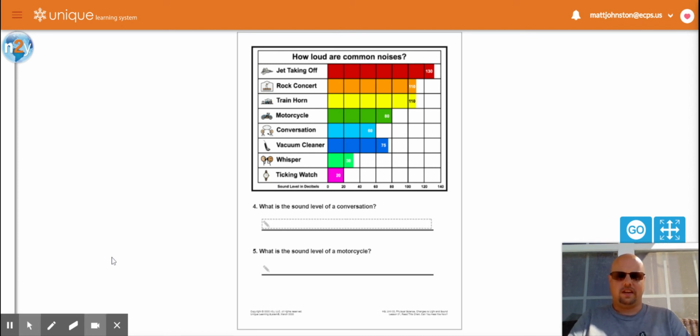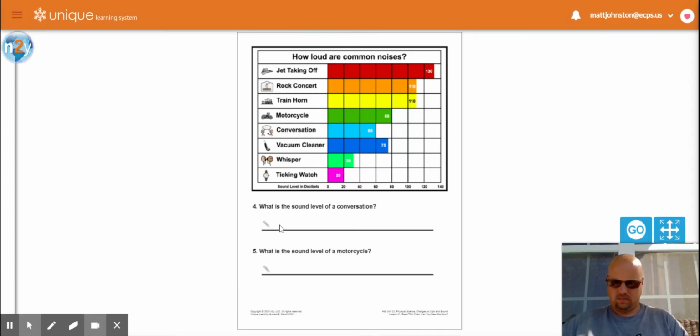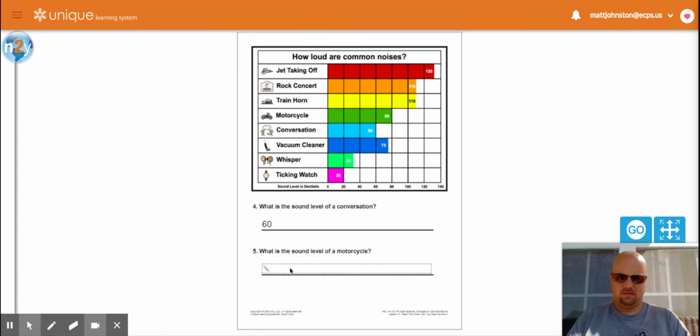That's correct. The sound level of conversation is 60 decibels. Now, last question: what is the sound level of a motorcycle? That's right. The sound level for the motorcycle is 80 decibels.